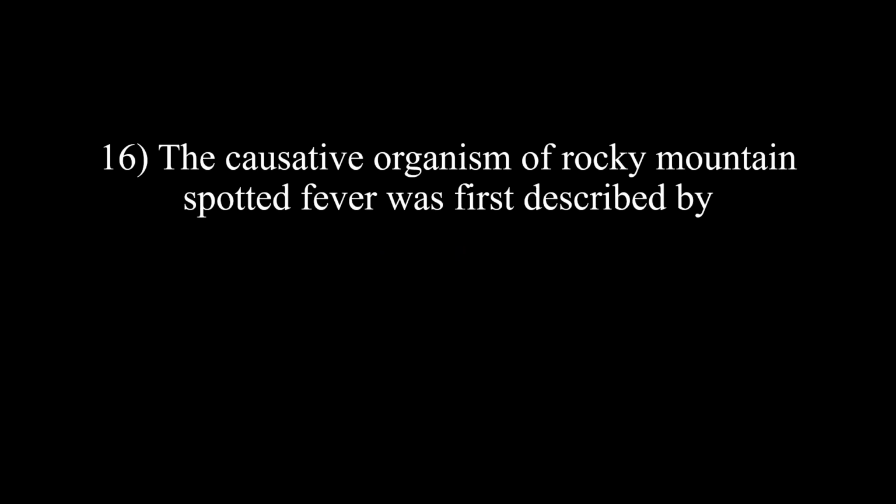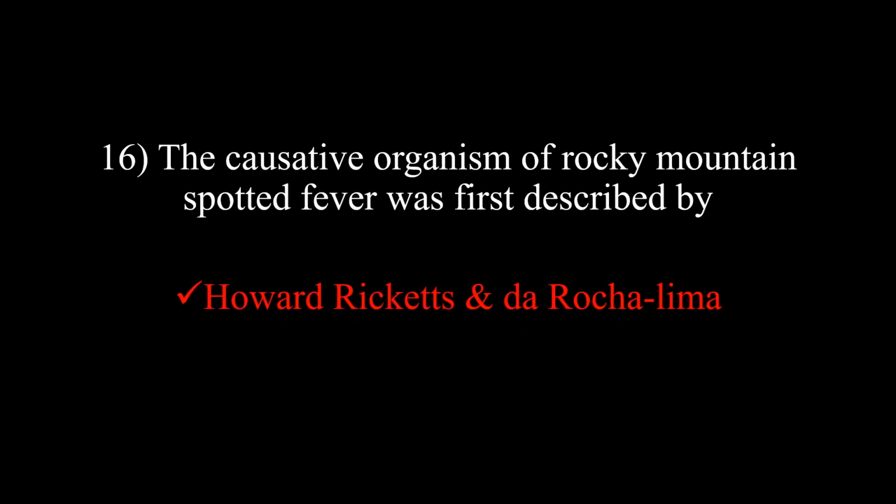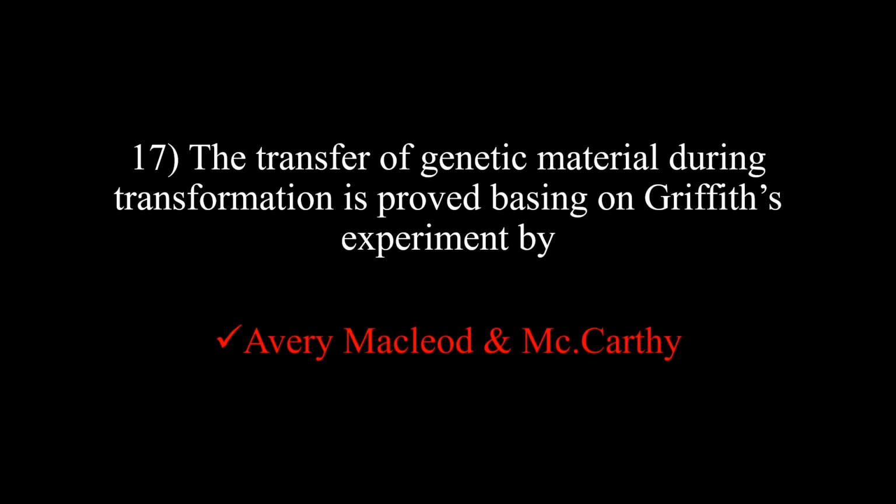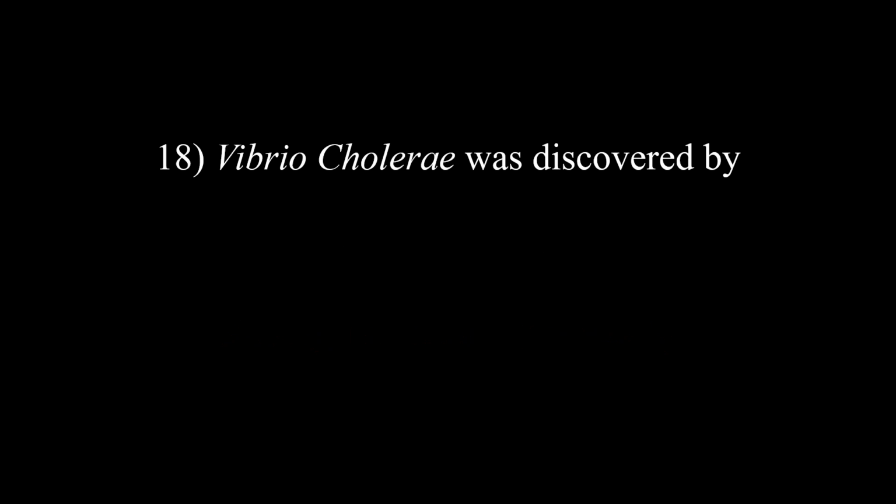The causative organism of Rocky Mountain spotted fever was first described by Howard Ricketts and Da Rocha Lima. The transfer of genetic material during transformation, based on Griffith's experiment, was provided by Avery, MacLeod and McCarty. Vibrio cholerae was discovered by? The correct answer is Koch.